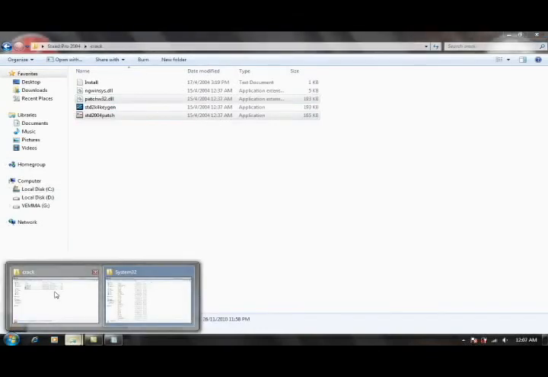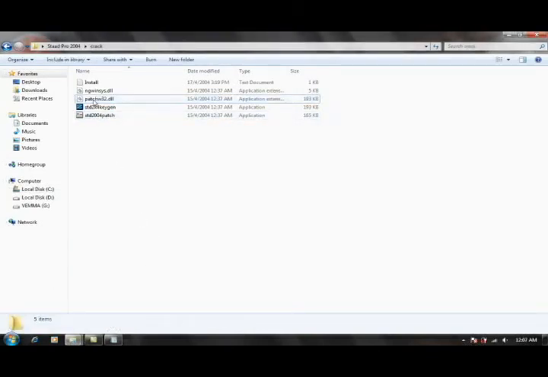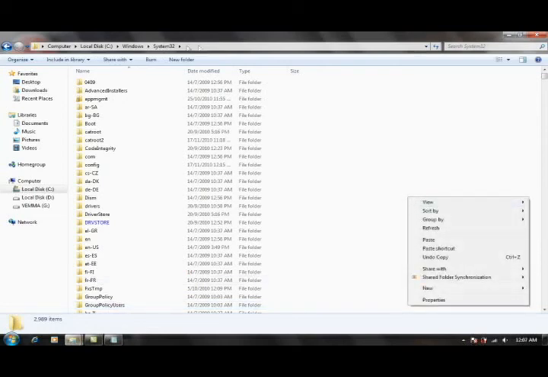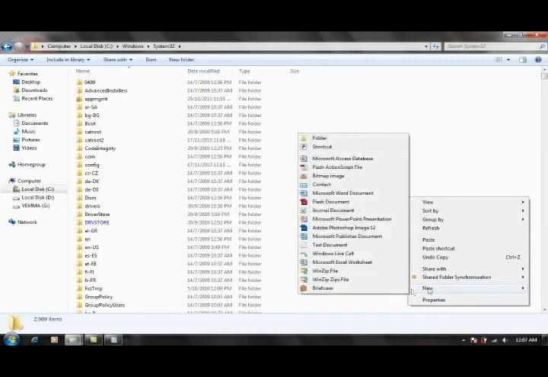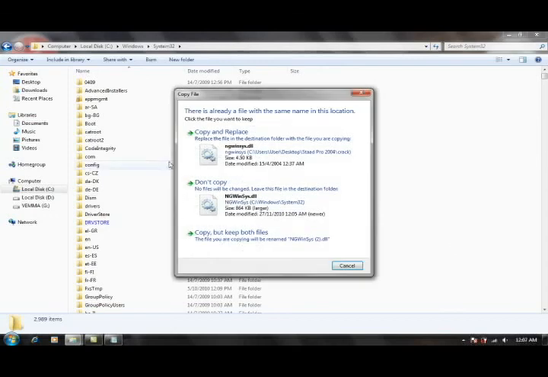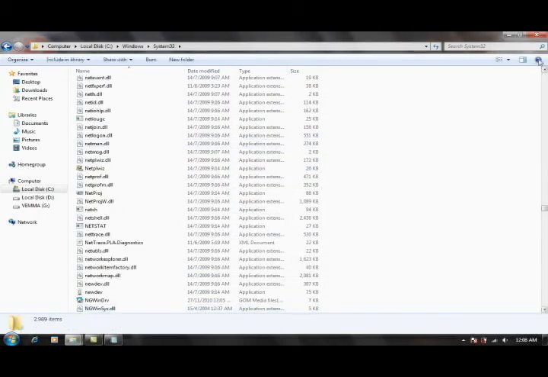Okay, now go to the crack folder again, and you can see here the ngwinsys.dll. Take this file and copy. After you copy that, go to the System32 folder that you just opened and paste. There's already a file with the same name in this location, but just click copy and replace. Okay, done.